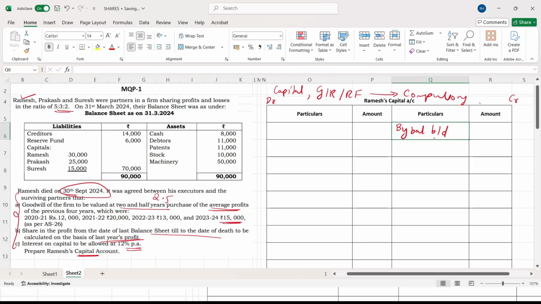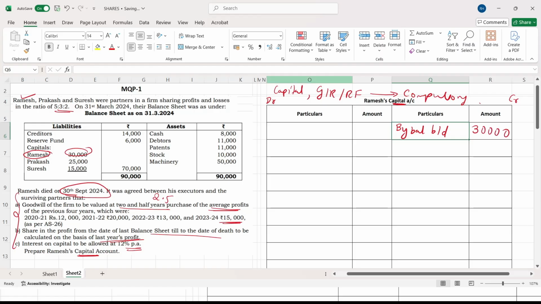Okay, now this is called capital, by balance brought down. Why have you written by balance brought down? Because you are preparing the capital account of a partner. Which account are you preparing? Capital account. That's why by balance brought down. Who is the partner who has died? Ramesh. See here, what is the capital of Ramesh? Ramesh capital is 30,000. So we'll just write 30,000 here. Okay, we have to give back his capital.